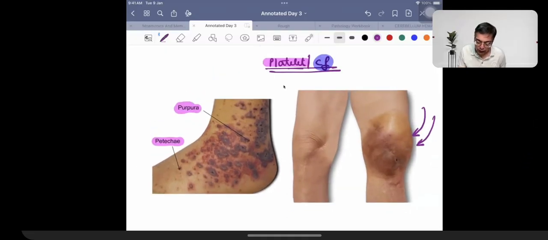Please be familiar with the fact that whenever we are going to be talking about a patient who's going to be having a bleeding disorder, clotting factor deficiency is classically associated with some kind of history of trauma. So patient is going to be having a history of trauma, and then these patients are going to be having a development of a bleeding tendency. Petechiae and purpura are going to be example of bleeds which are going to be spontaneous in nature, and therefore they are going to be example of mild bleeds.